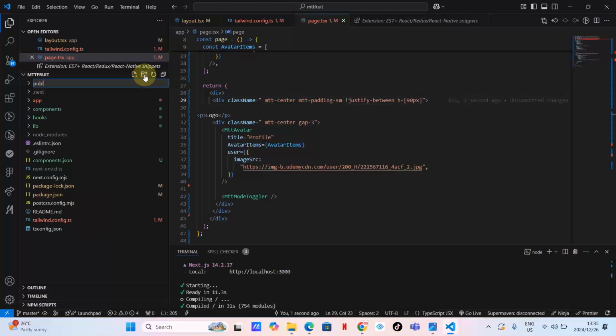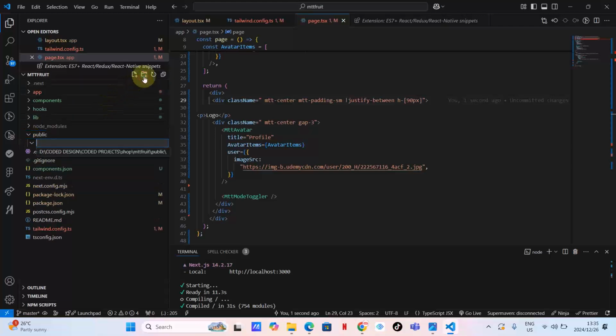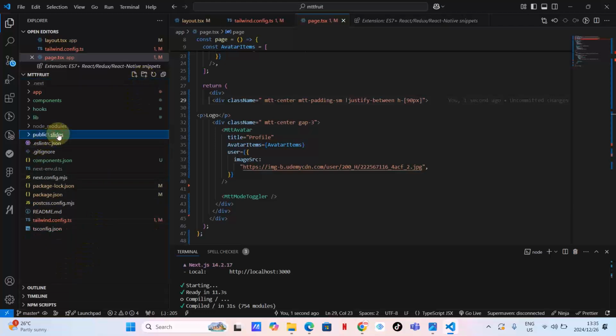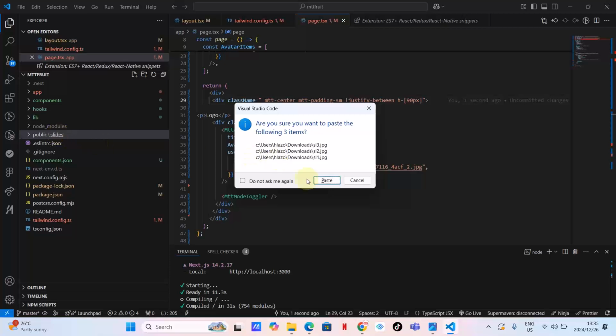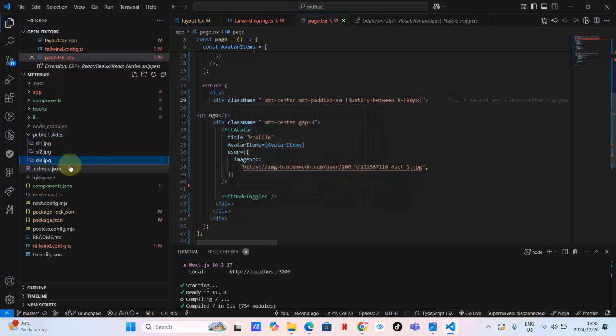Let's just type here public, yes. And then where is that public folder? I'm going to type here slides. Okay, then inside slides I'm going to paste these. Okay, as you can see, guys, simple, right? Okay, now let's go back here.